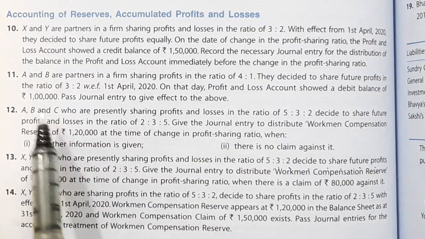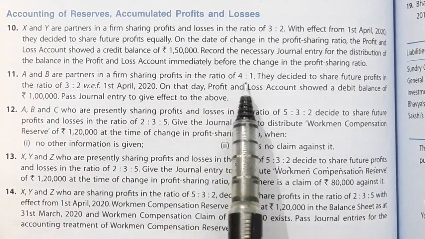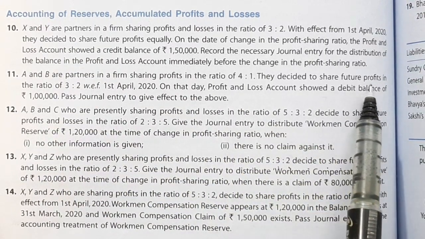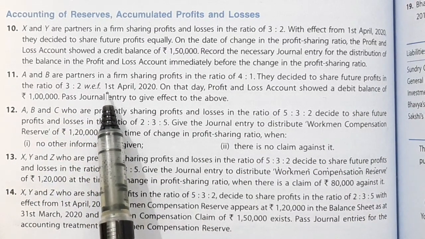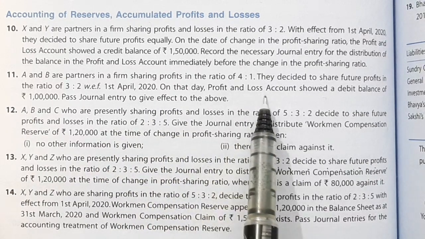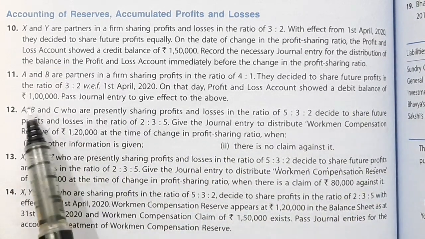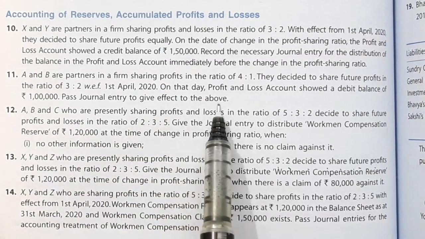Let us see question number 11. A and B are partners in a firm sharing profits in the ratio of 4:1. They decided to share future profits in the ratio of 3:2 with effect from 1st April 2020. On that date, profit and loss account showed a debit balance of rupees 1 lakh. Pass journal entries to give effect to the above.